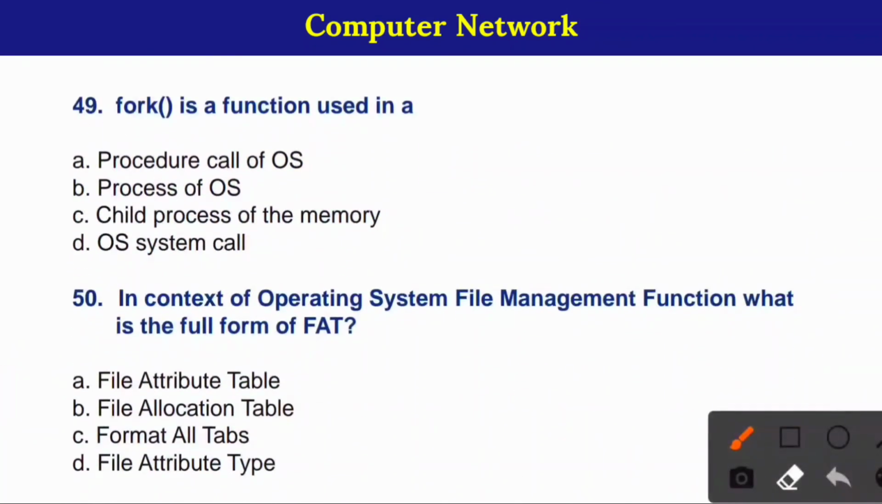49. Fork is a function used in a. Here correct option is option number D, OS system call. 50. In contents of operating system file management function, what is the full form of FAT? Here correct option is option number B, file allocation table.